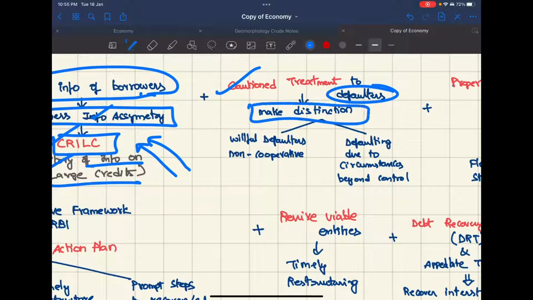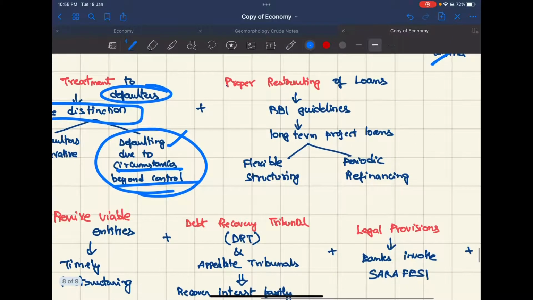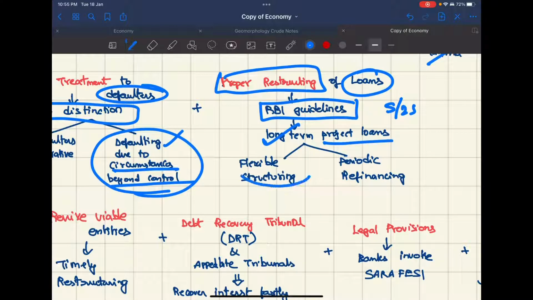Now, cautious treatment with respect to defaulters. Make the distinction between who are willful defaulters and non-cooperative, like Vijay Mallya, and who are the real defaulters due to circumstances beyond their control. Now, proper restructuring of loans must be done. RBI has given guidelines with respect to them, which is the 5 by 25 norm. We will see later. And for long-term project loans, flexible structuring must be there, and periodic refinancing should be there.